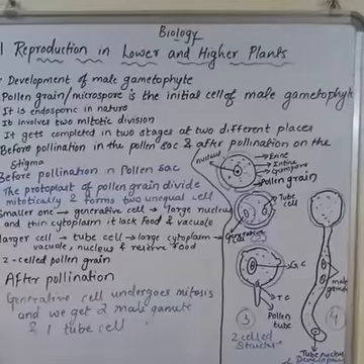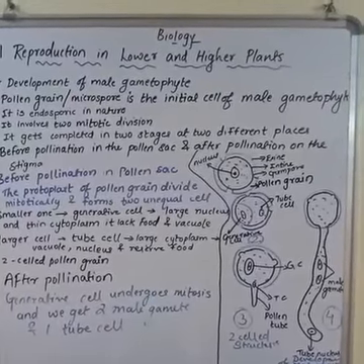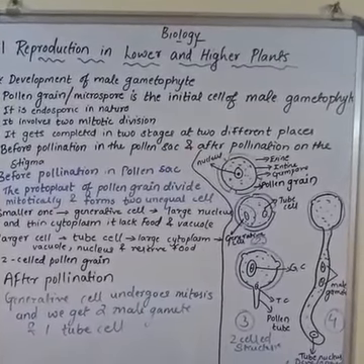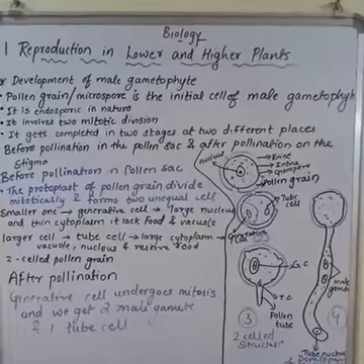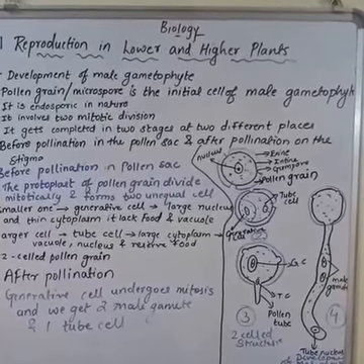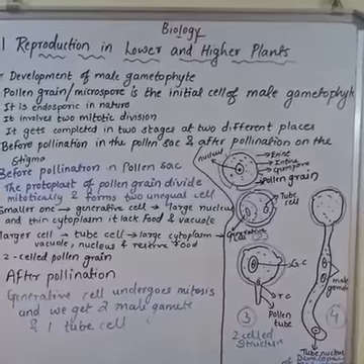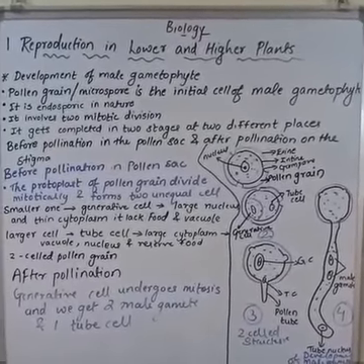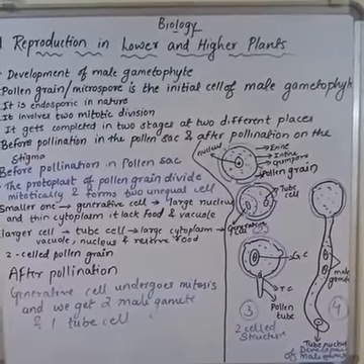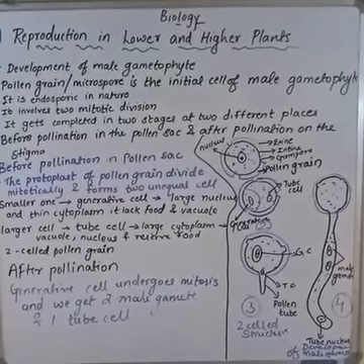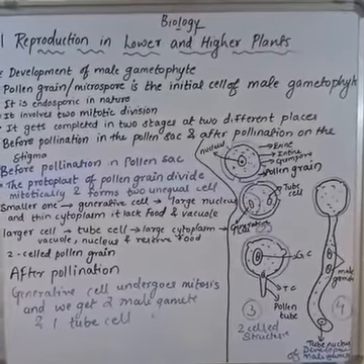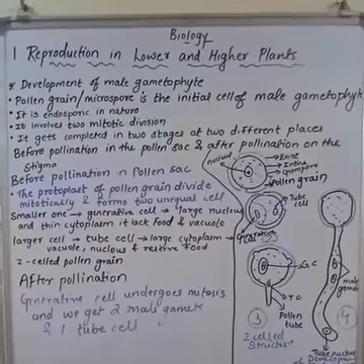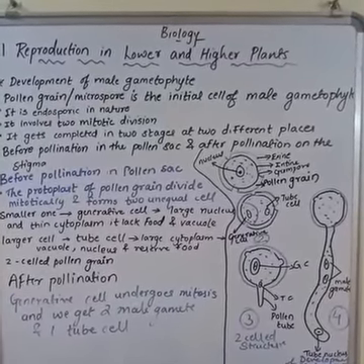It is endosporic in nature. Endosporic means it takes place inside the pollen grain. Clear? Okay, next we are going to see, it involves two mitotic divisions, means one cell is going to go through two mitotic divisions in the following processes. And the two processes get completed at two different positions. One is in the pollen sac, means inside the anther, and the next mitotic division will be on the stigma.